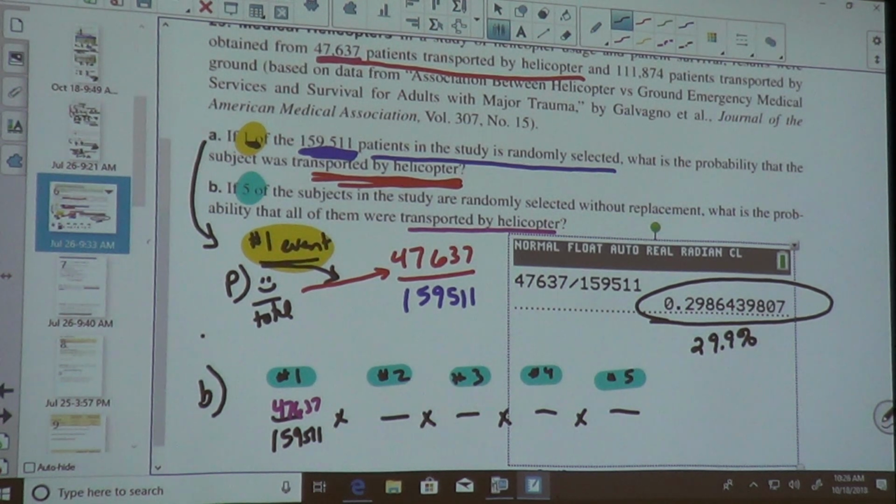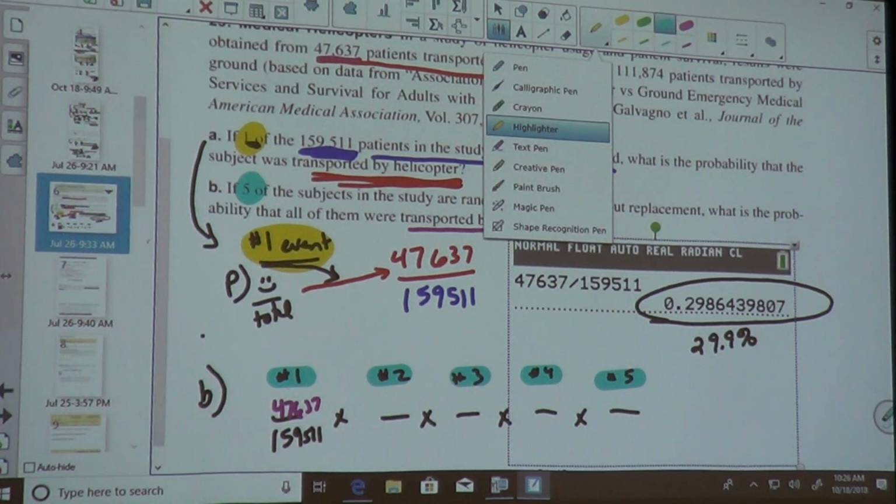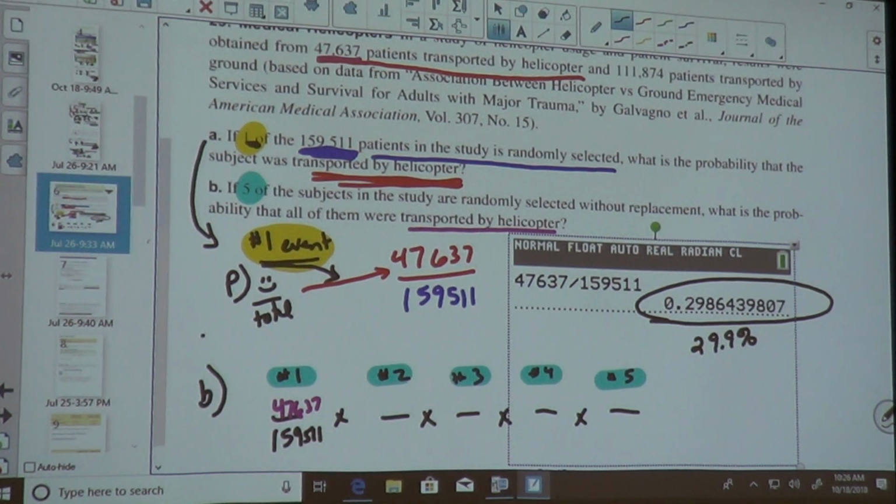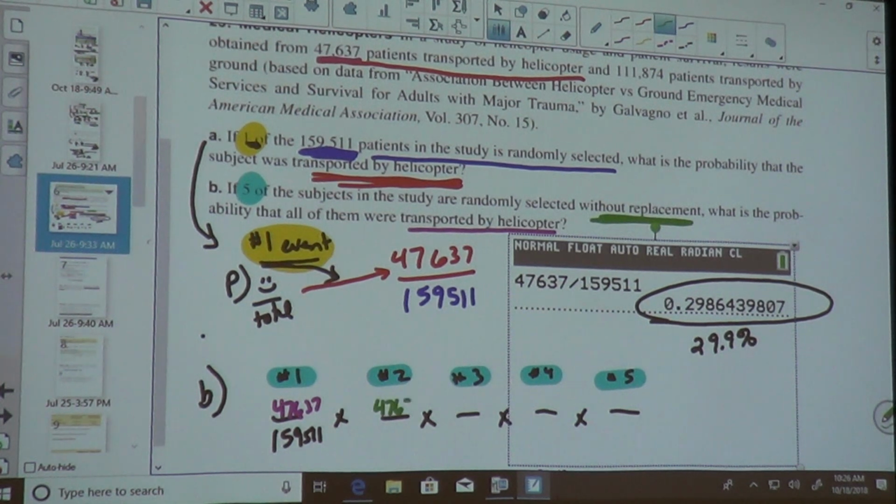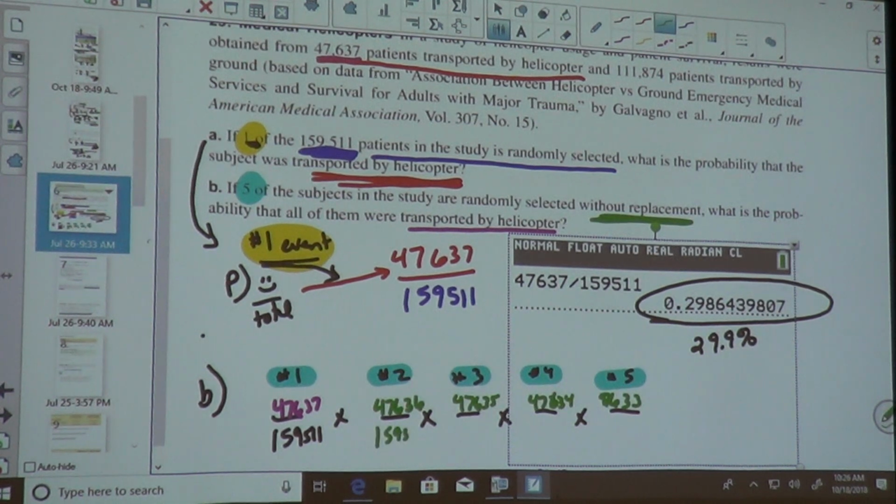Now, what is the next one going to be? Without replacement, so minus 1. I'll find a different color, green. So this is going to be 47,636, 47,635, 47,634, 47,633. What's going to happen on the bottom? 159,510, 159,509, 159,508, 159,507.